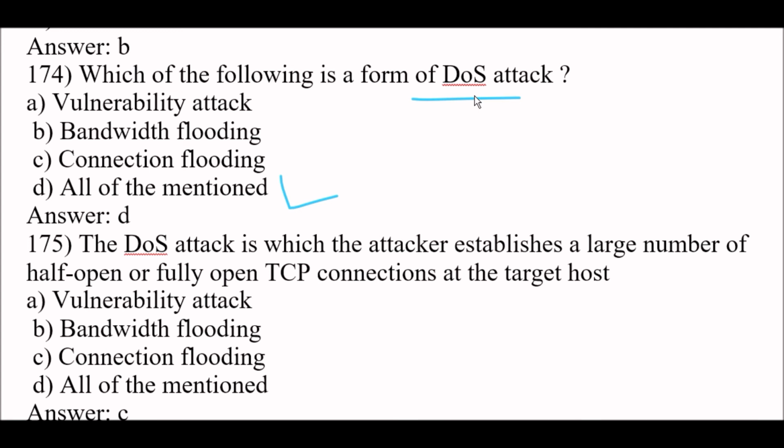DOS stands for denial of service attack. Option B is here, bandwidth flooding is a type of DOS attack. Connection flooding is a type of DOS attack. So here the right answer is option D, all of the mentioned are included in a DOS attack.